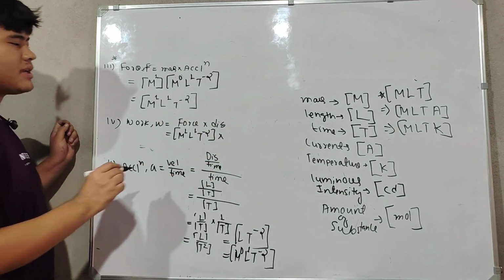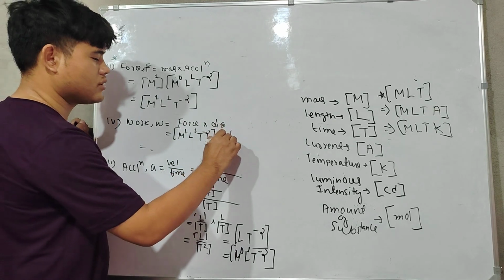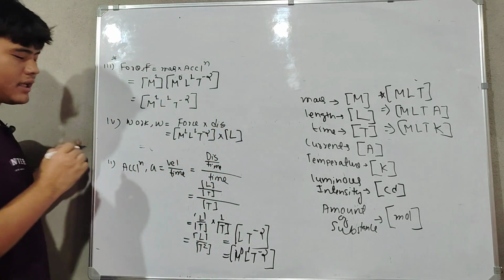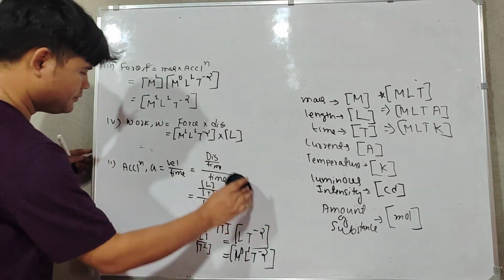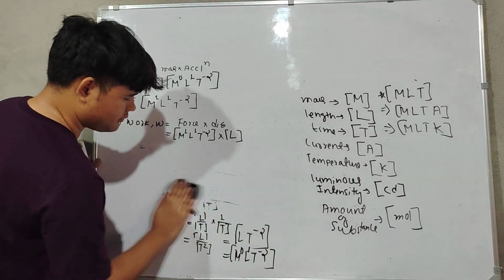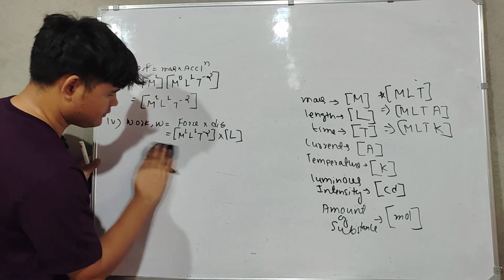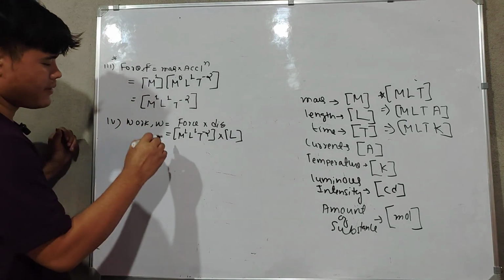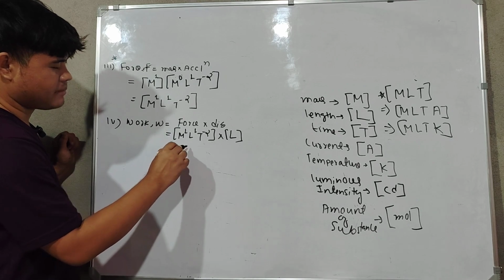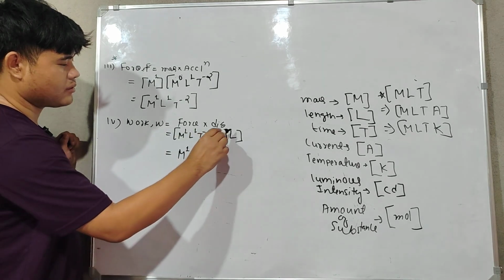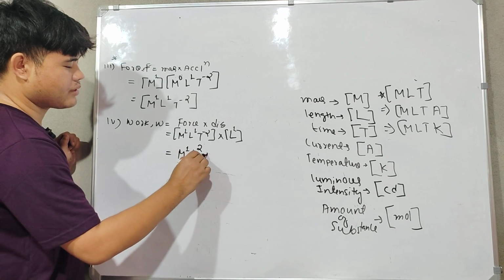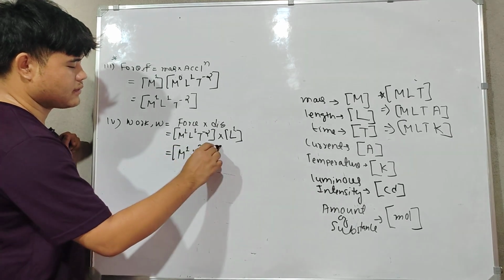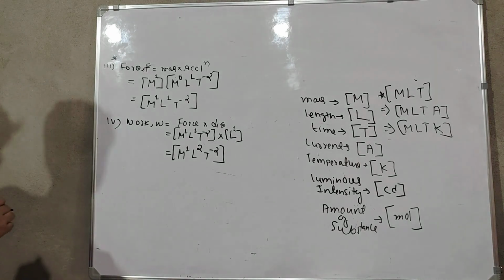Displacement, what is the displacement? Displacement is length only, it will be L. So what you will get? It will be M1 L1 plus 1, 2, and then T to the power minus 2. This is the dimension of work.